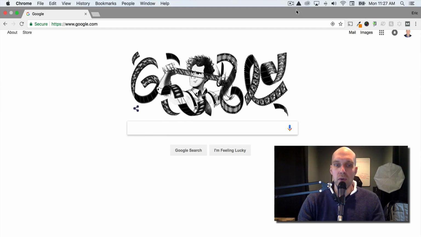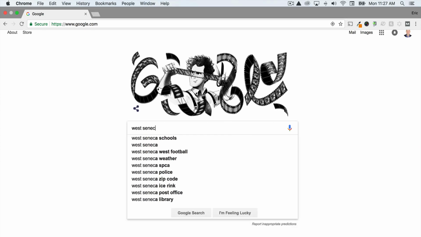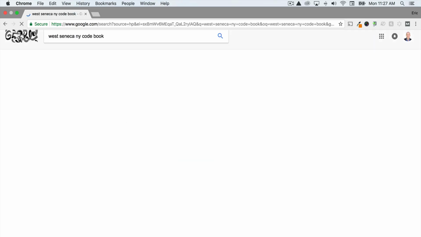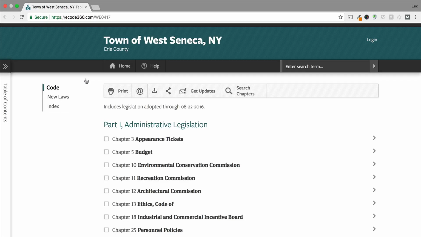So one thing you can do, and I was kind of messing around with this with local towns around here in West Seneca, because we're in West Seneca, New York. So let's say we look up West Seneca, New York, and then why don't we put in "code book," see what comes up. So you can see here I've actually already clicked on this. Notice that it seems to be a service that has a bunch of different towns inside of it,